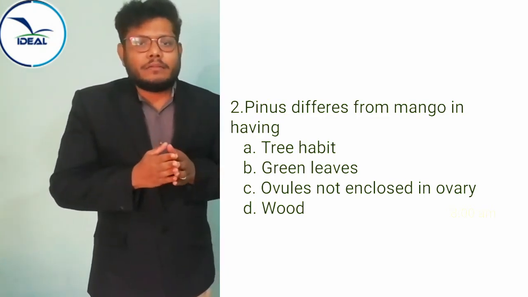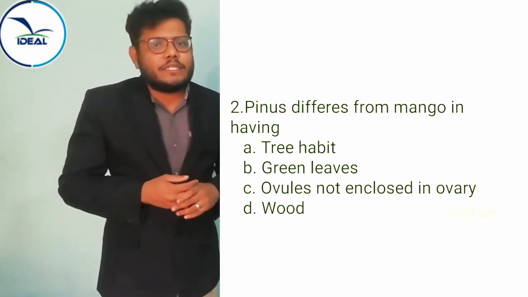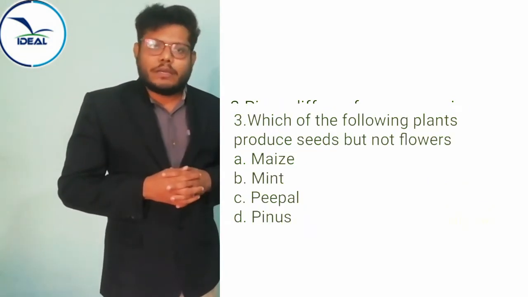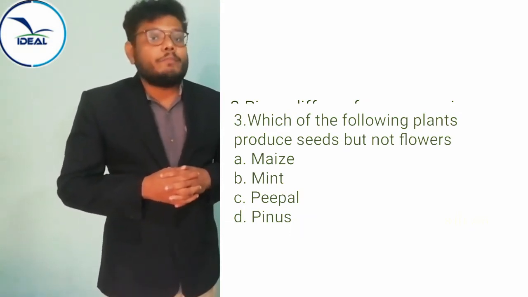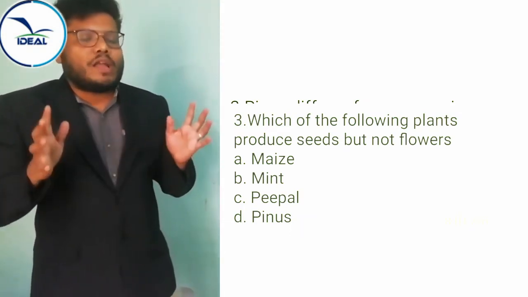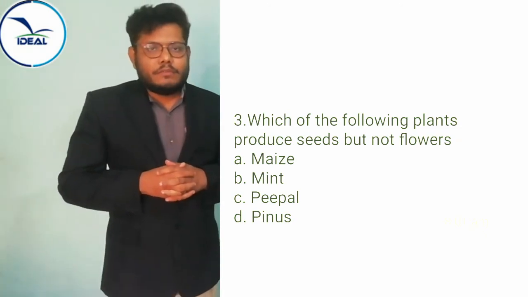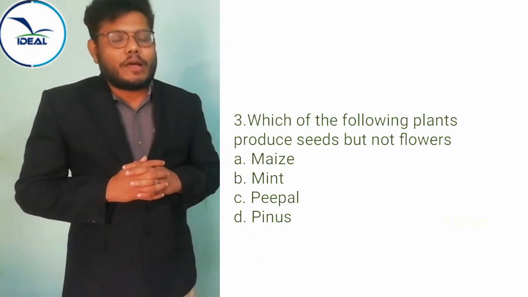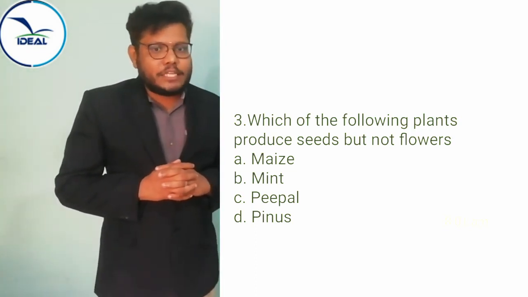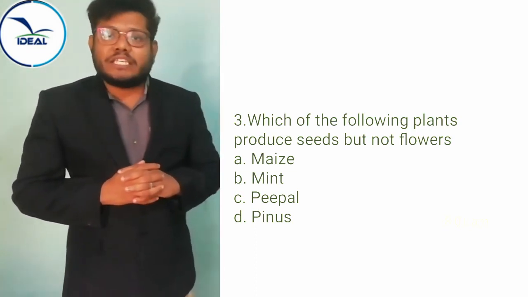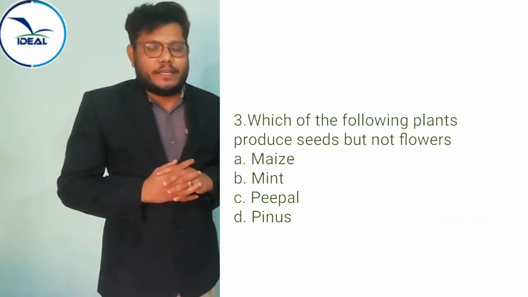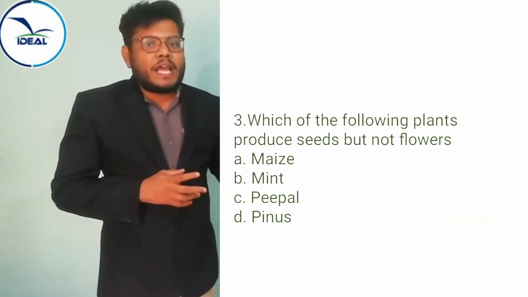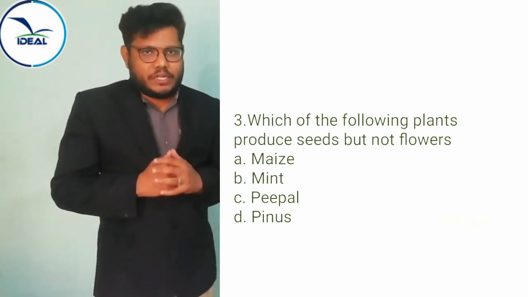The remaining three options are common characteristic features of both organisms. The next question, question number 3: which of the following plants produce seeds but not flowers? Option A maize, option B mint, option C peepal, option D pinus.